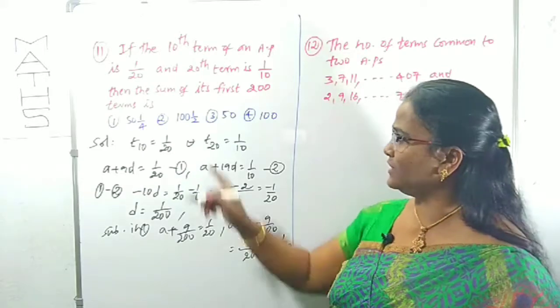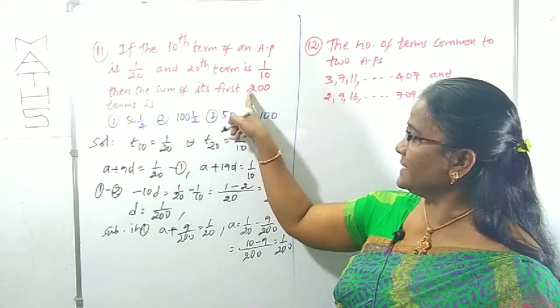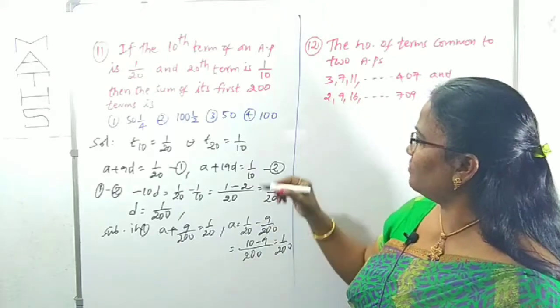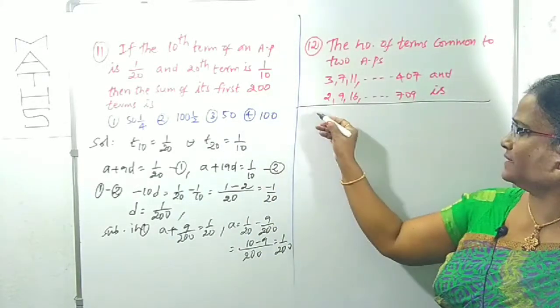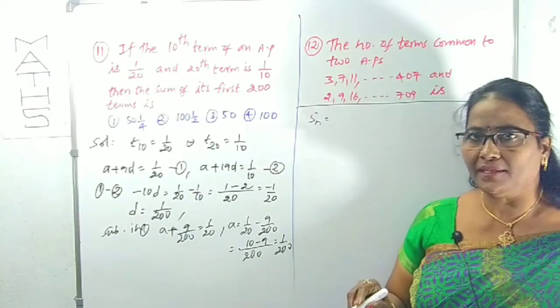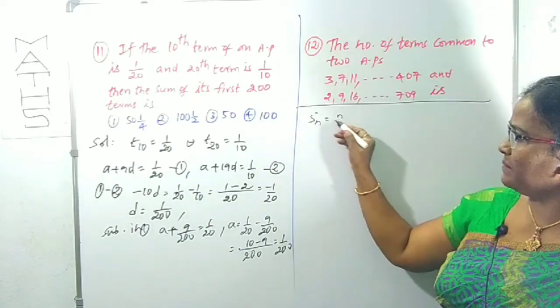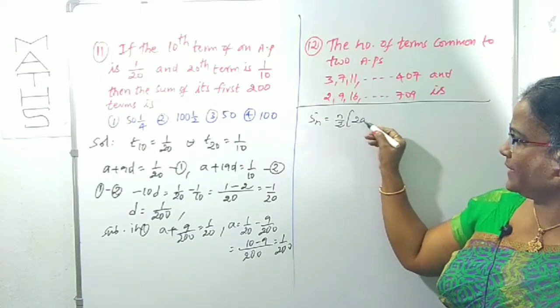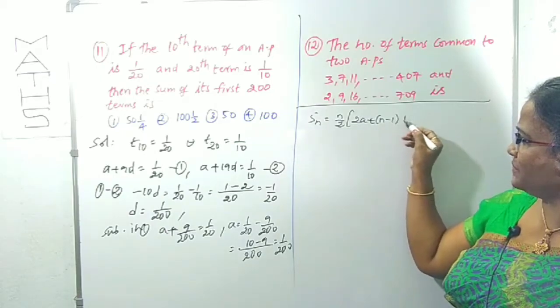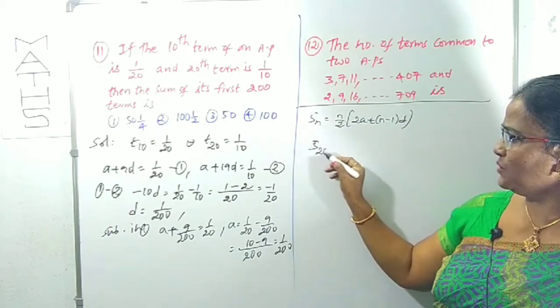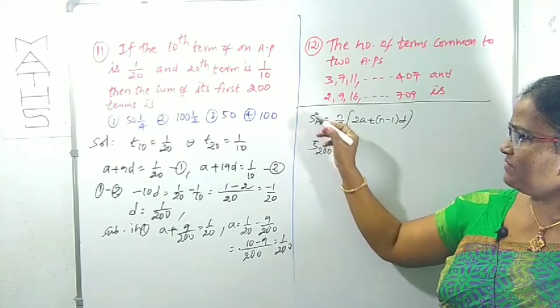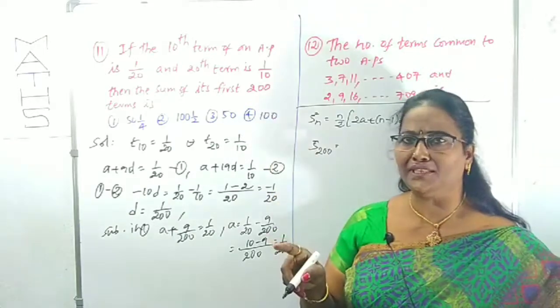Now what do we want? S200. You know the Sn formula. What is Sn in the case of an AP series? Sn is n by 2 of 2A plus n minus 1 into D. In place of n we want 200, because we want the first 200 terms.